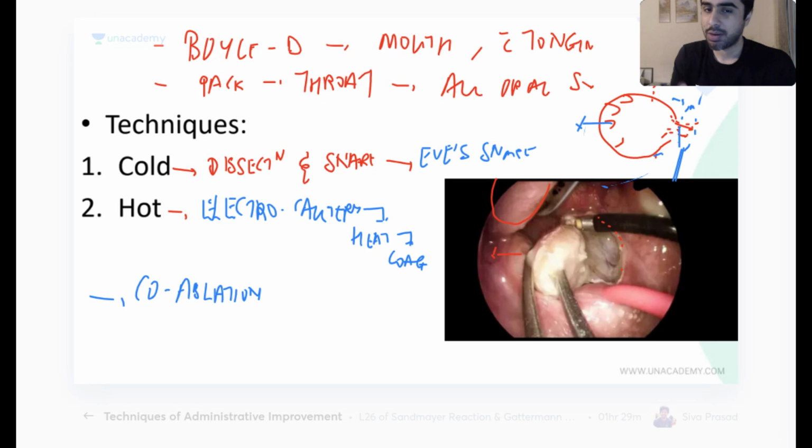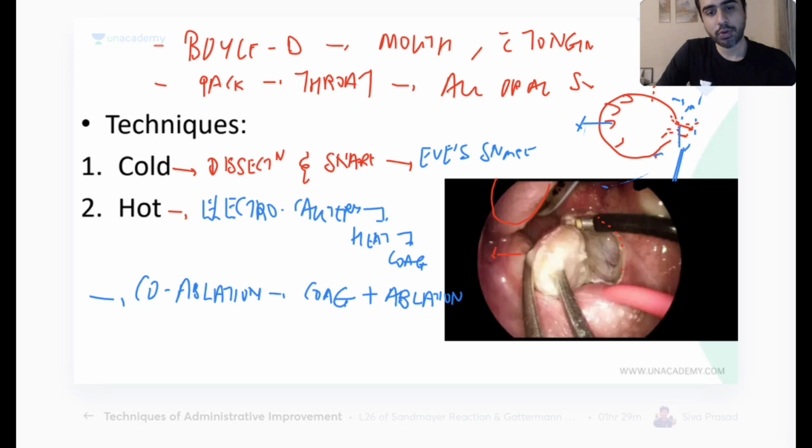It's not laser. What is this coablation? It stands for coagulation plus ablation. Yeah, excellent. Coagulation plus ablation. You don't need to know the literal meanings. So what is this coablation device? I'll tell you briefly. Details are not needed. Briefly, I will tell you how it works.